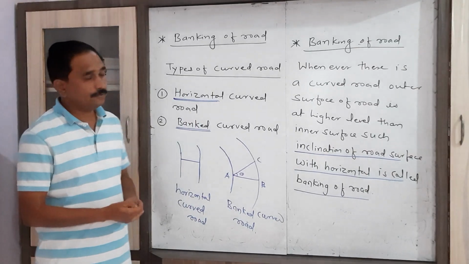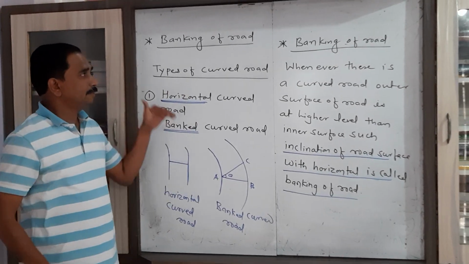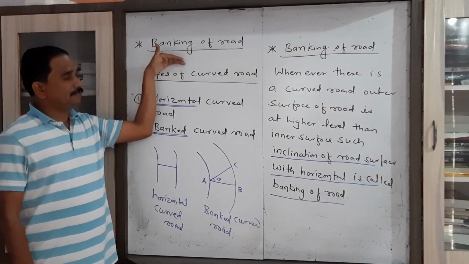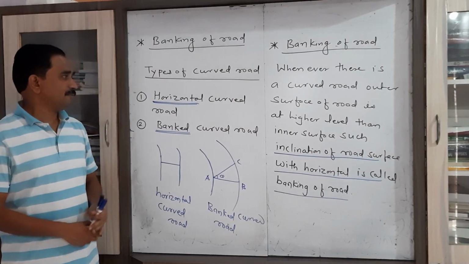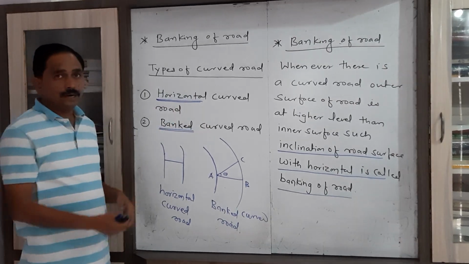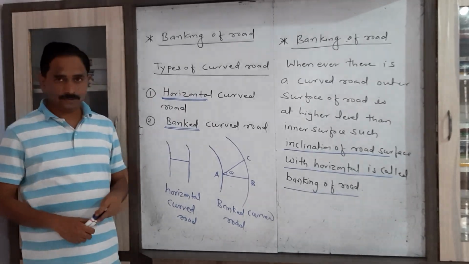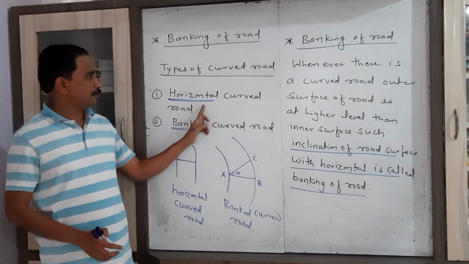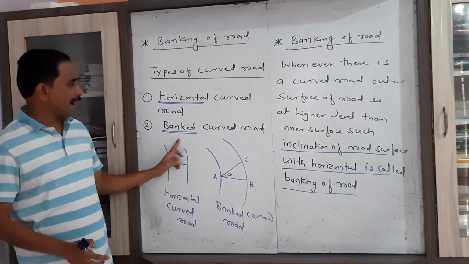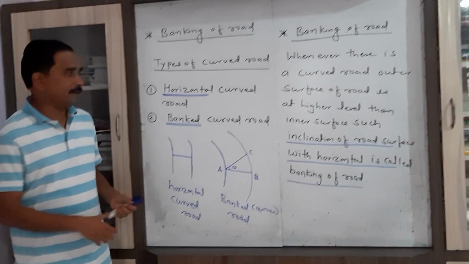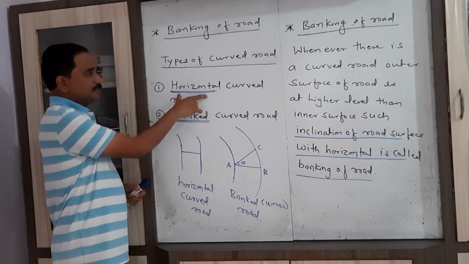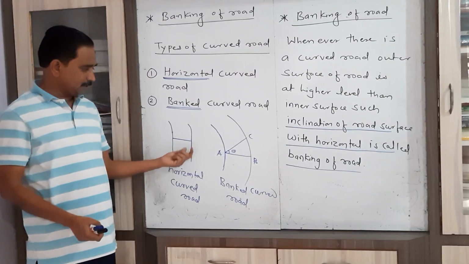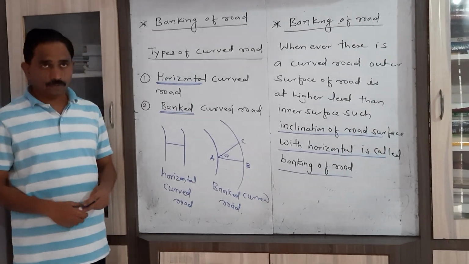Now in today's video I am going to explain the banking of road. Before considering what we mean by banking of road, first of all we have to consider the types of curved road. There are two types of curved road: the horizontal curved road and the banked curved road. First of all, we consider which road is considered a horizontal curved road.